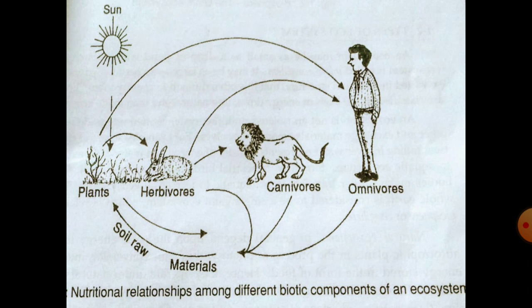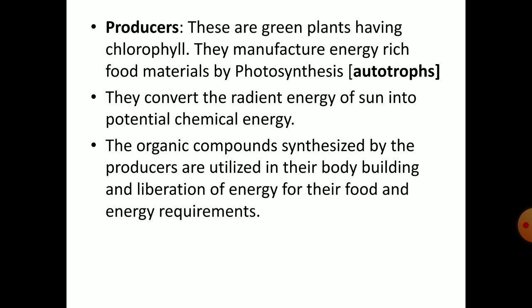Here we can observe the carnivores depend for their food supply on the herbivores. Here the lion is the carnivore, herbivore is rabbit. Man, an omnivorous animal, depends both on plants and animals for its food requirements. That's why man is called omnivorous animal. So this picture clearly shows the nutritional relationships among different biotic components of an ecosystem.